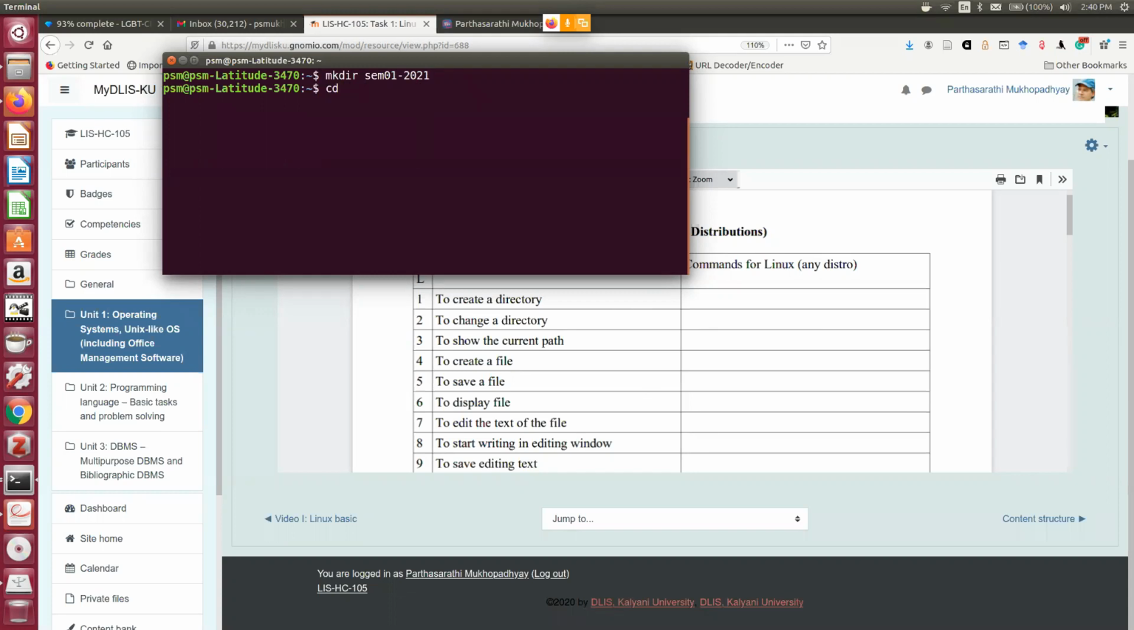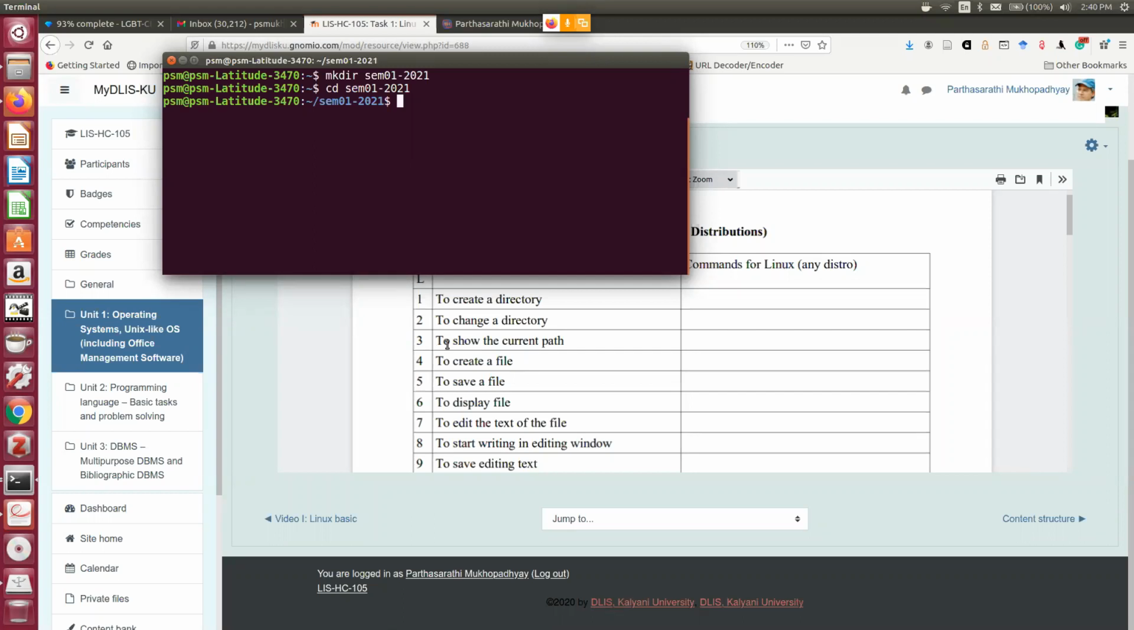Now I want to change the directory. That means I want to go under that directory. So I can write cd same 01 2021. So now in the left hand side you can see you are in the same 01 2021 folder or directory.